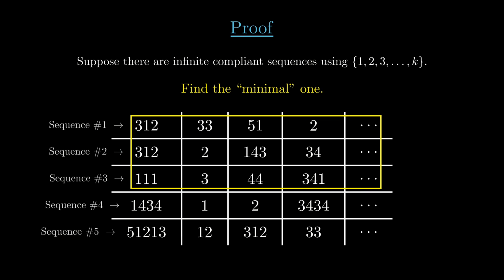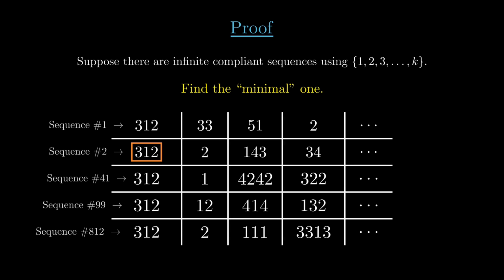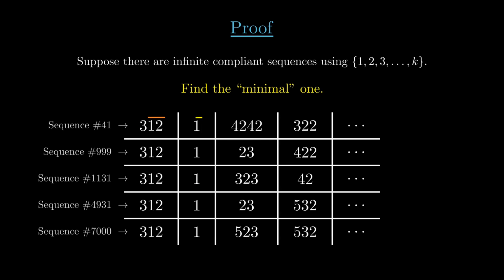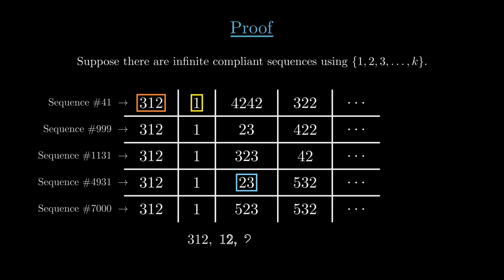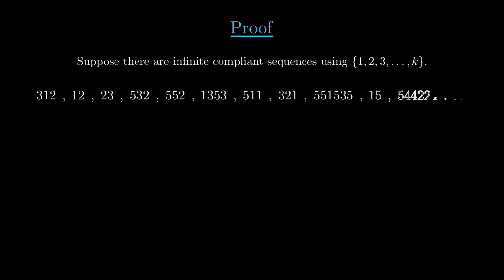Of all those sequences sharing that first term, in this case 3, 1, 2, pick the one with the shortest second term. Here we can go with either the string 1 or the string 2. Well, let's grab 1. And then of all the infinite compliant sequences having those strings as their first two terms, pick the one with the shortest third term, and so on. That's our, quote, minimal sequence. Now, it probably won't surprise you to learn that we're going to reach a contradiction by constructing another infinite compliant sequence that's, quote, smaller. Here's how we do it.